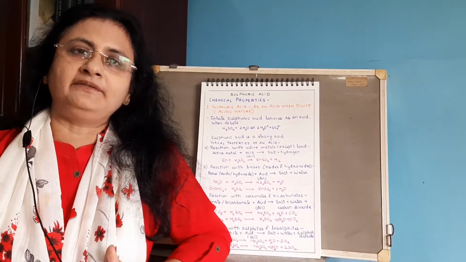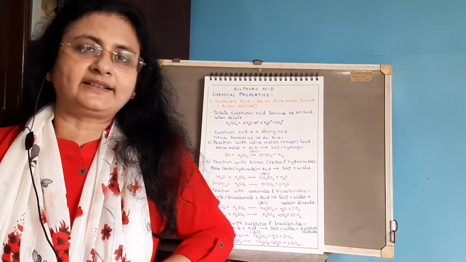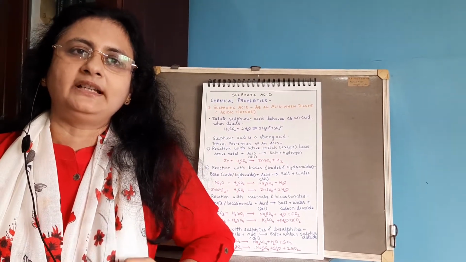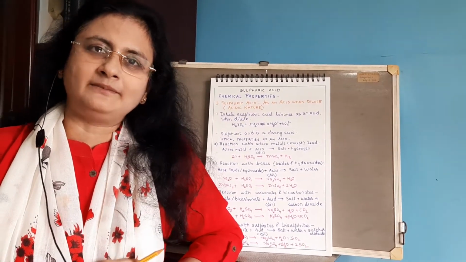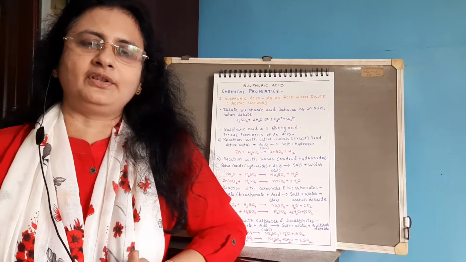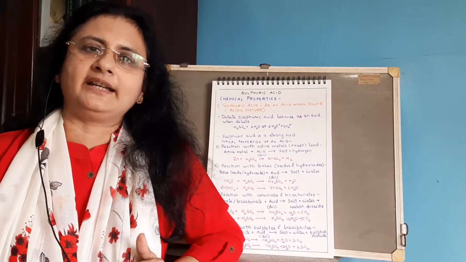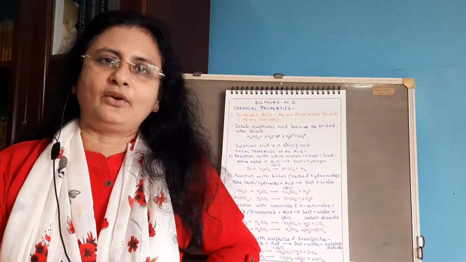Then we have also seen that sulfuric acid is a strong acid. Now on what factor does the strength of the acid depend? The strength of the acid depends upon the extent of dissociation. Now sulfuric acid undergoes complete dissociation in aqueous solution to form a large concentration of hydronium ion. So again it is a strong acid. So now all the properties of a typical acid.